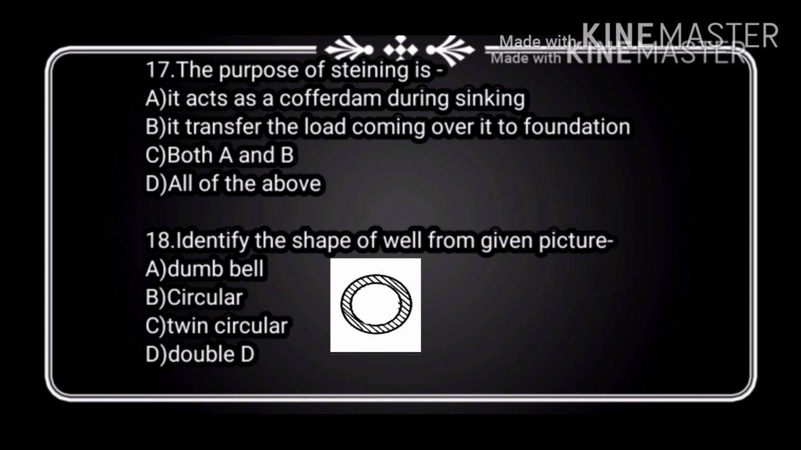Now question number 18. Identify the shape of well from given picture. Option A, dumbbell, option B, circular, option C, twin circular, and option D, double D. And the right answer is option B, that is circular.